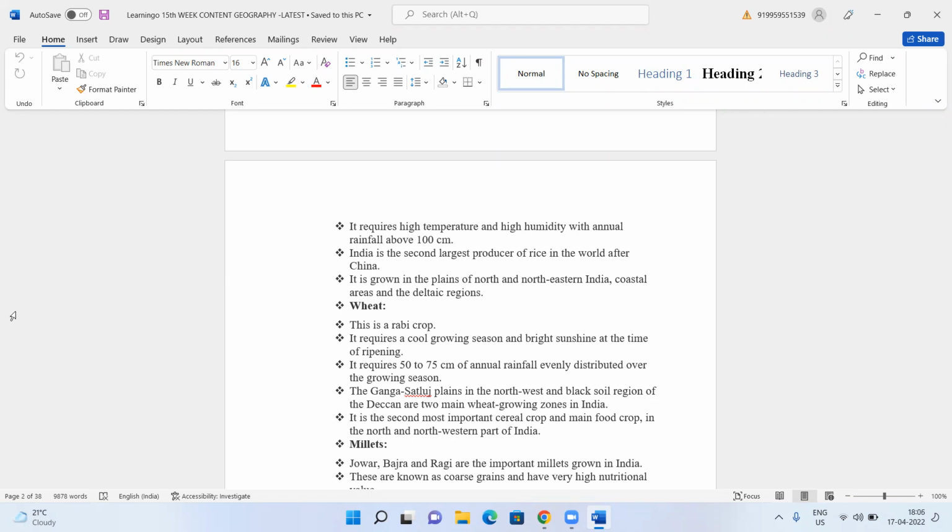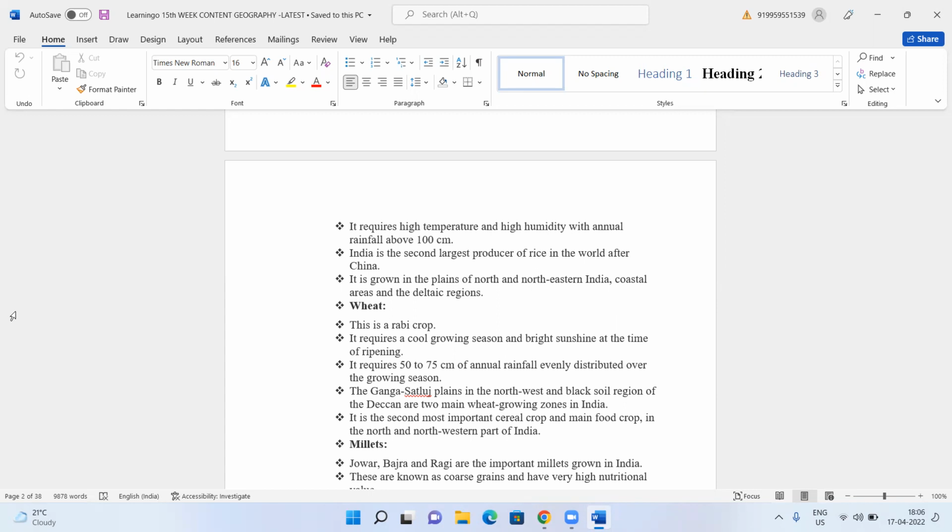As I said, it is grown in the second season. It is a winter crop. It requires a cool growing season and bright sunshine at the time of ripening. This is the important condition. It requires 50 to 75 centimeters of annual rainfall. Rice is 100 and wheat is only 50 to 75, and it is distributed over the growing season also.